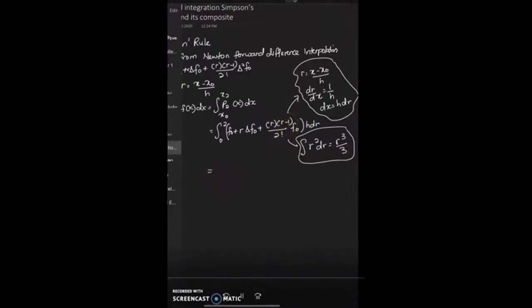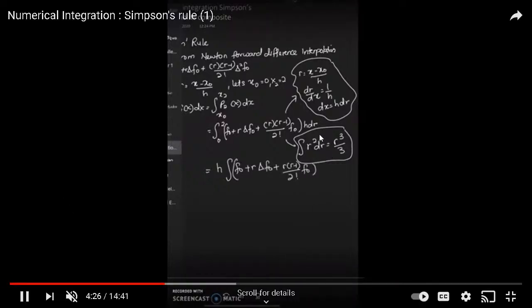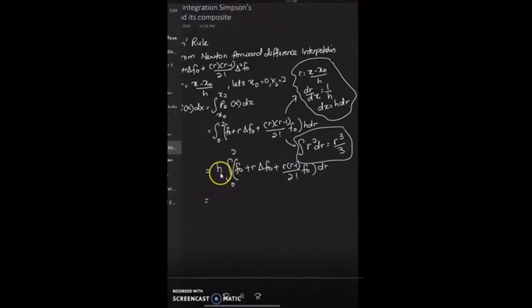Okay, so now let's continue to find the integral between 0 to 2 of h dr. It starts from s0 is 0, s1 is 1, s2 is 2, but let's put h as 1.0. Bring h dr outside, and you get f0 plus r delta f0 plus r(r minus 1) divided by 2 factorial delta squared f0 dr. The integral of f0 is r f0.